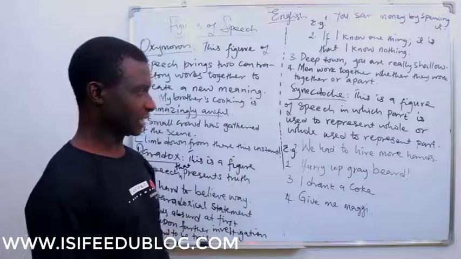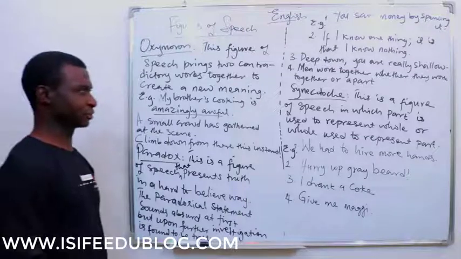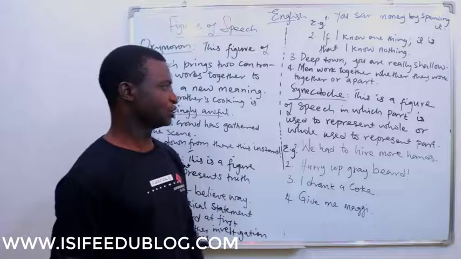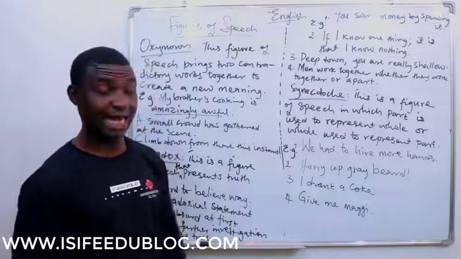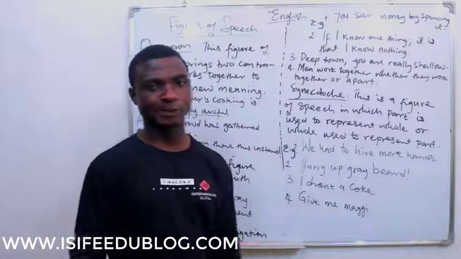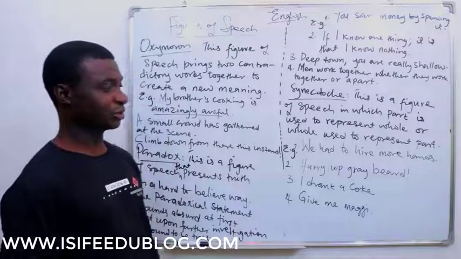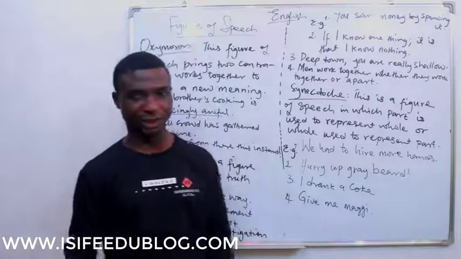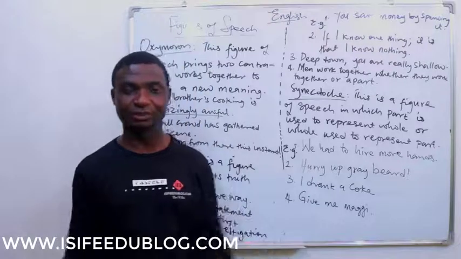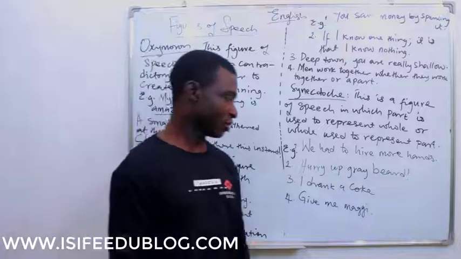Synecdoche is the next figure of speech in our list. Synecdoche is a figure of speech in which part is used to represent whole, or sometimes whole is used to represent part. Alright? This is also a mild way of saying things. We had to hire more hands. Instead of saying we had to hire more workers, this fellow says we had to hire more hands.